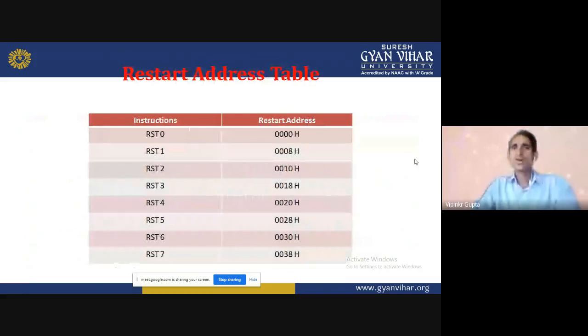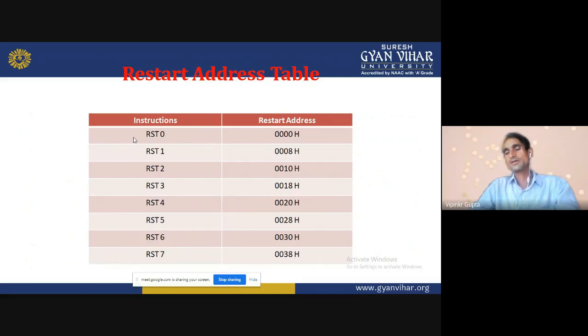So these are the locations of each and every software interrupt. How will we calculate the address of each of them? Suppose I want to calculate the RST 0 interrupt location. 0 is multiplied by 8, and we get 0.